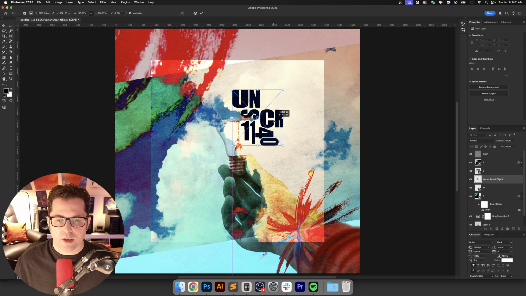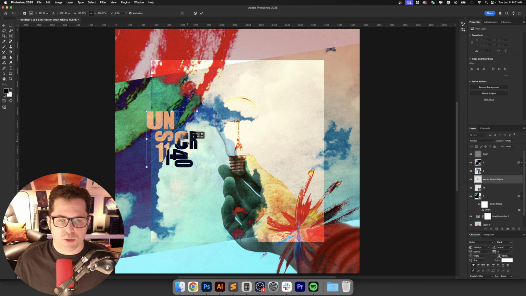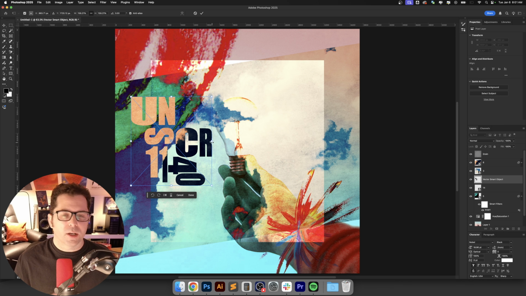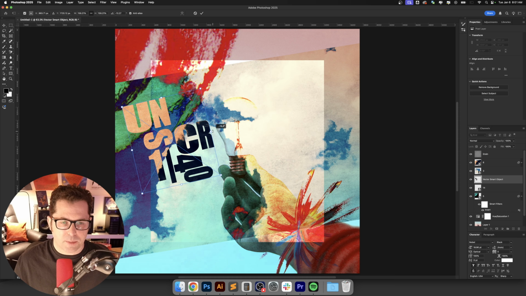Let it do its thing real quick. And now we just got to figure out exactly where we're going to place this. This is interesting right here, how it's interacting with those areas. And you got to remember, we are designing something that is very late 90s, early 2000s. So bigger and bolder is totally acceptable for something like this. You can even go a little bit crazy with it. So obviously we wouldn't necessarily do something in this big, bold of a style here in 2026. But if you're trying to mimic this time period, really anything goes.